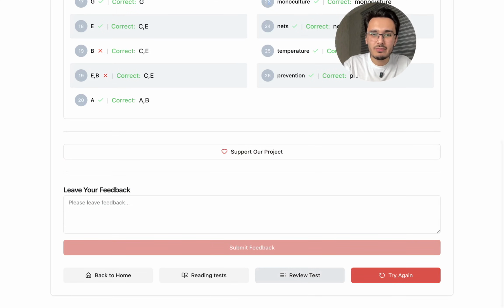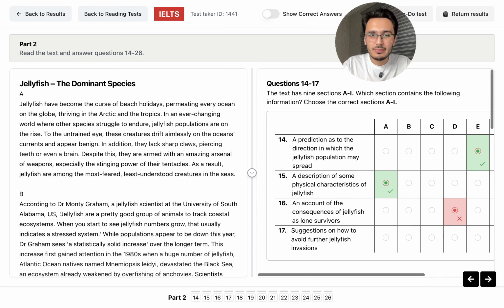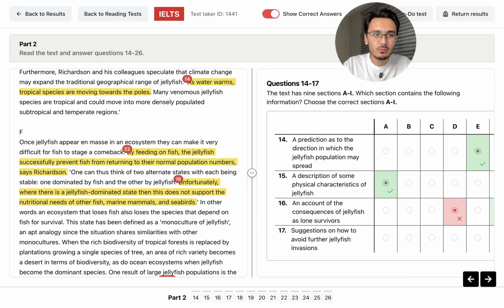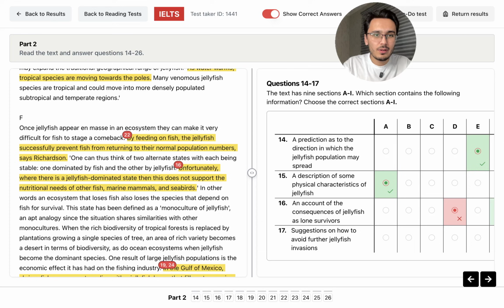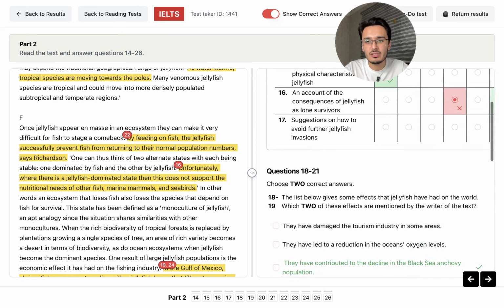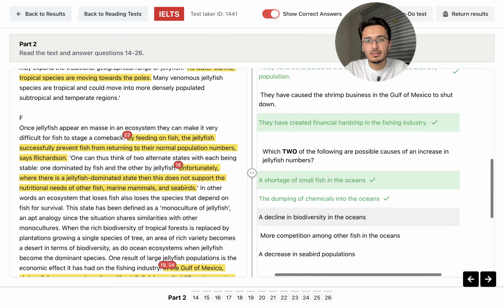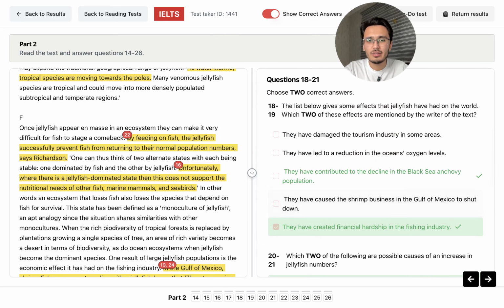So let's see the review part. 16 F. Let's see F. Where did we find it? Fitting on the stable. One dominated by fish and other by jellyfish. Unfortunately, there is a jellyfish-dominated state that does not support the nutritional needs of other fish. Yeah, that's the thing. So consequences of jellyfish as lone survivors. Lone survivor is like a jellyfish-dominated state. Yeah, I should have paid attention to it more. And I think all the answers should be correct.